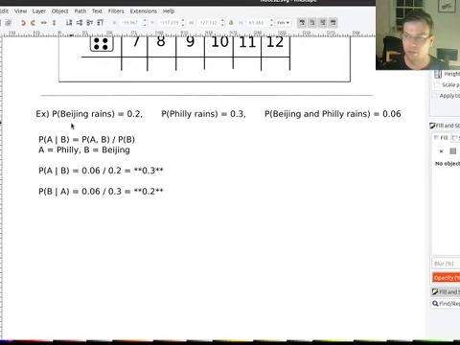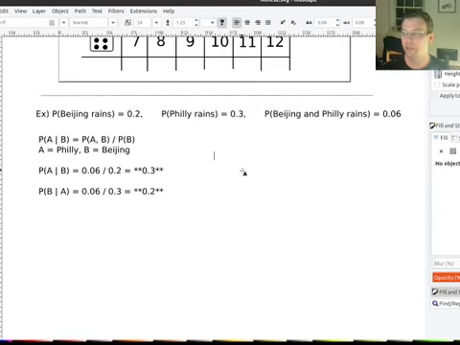So the probability that it's raining in Beijing, regardless of anything else, is the same as the probability that it's raining in Beijing, given that it's raining in Philly. And the probability that it's raining in Philly, regardless of anything else, is the same as if I knew it was raining in Beijing. So raining in Beijing doesn't change the probability of it raining in Philly at all, which kind of makes sense because they're on opposite sides of the world, right? So we call these independent events.